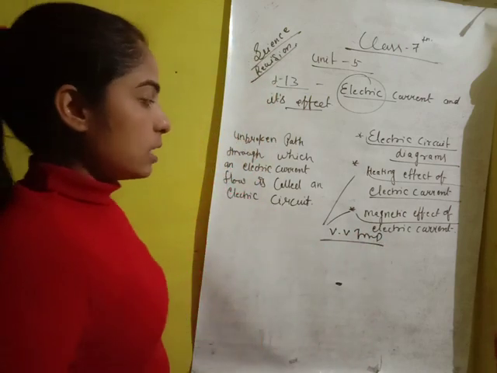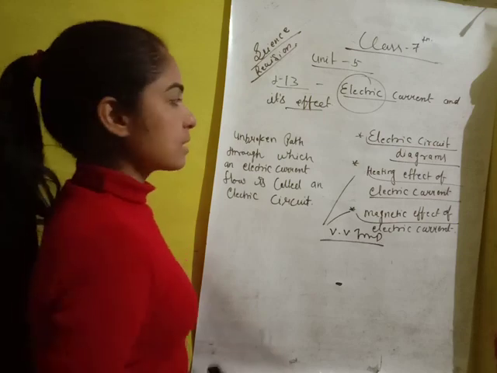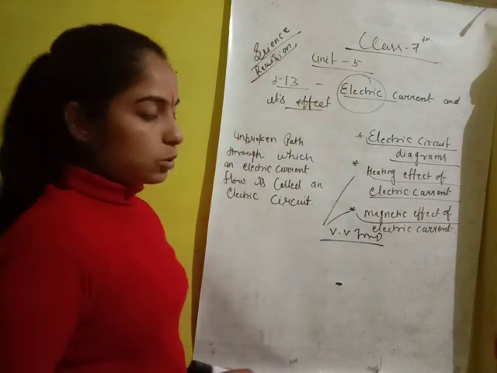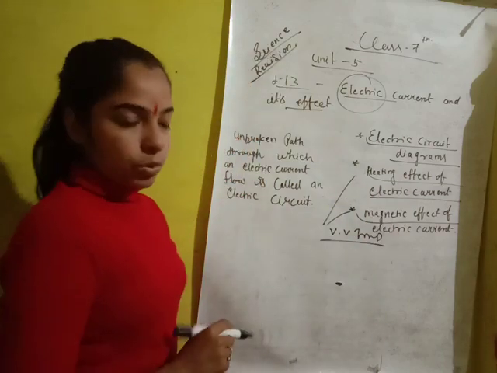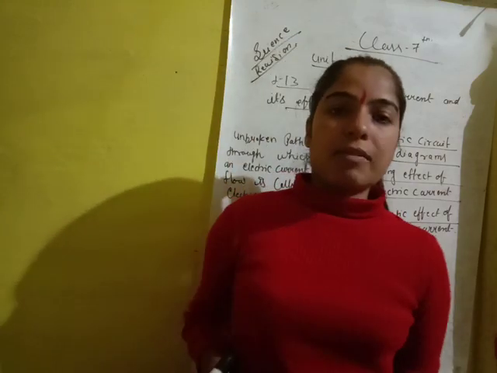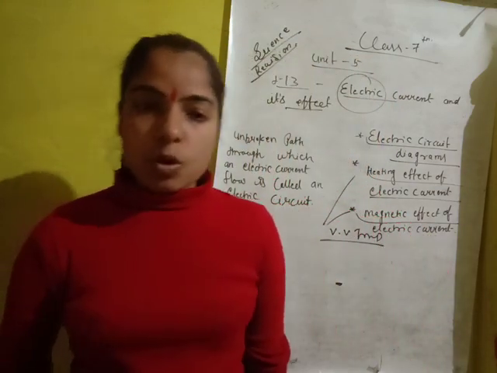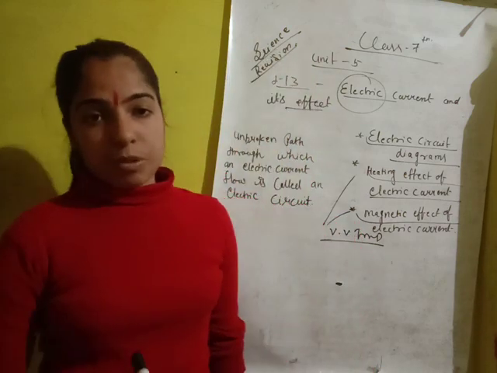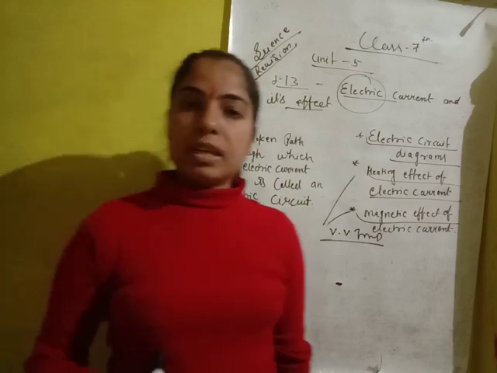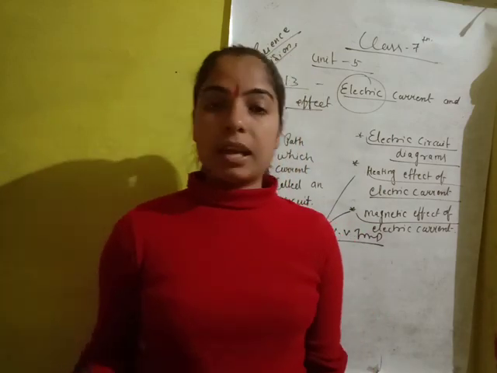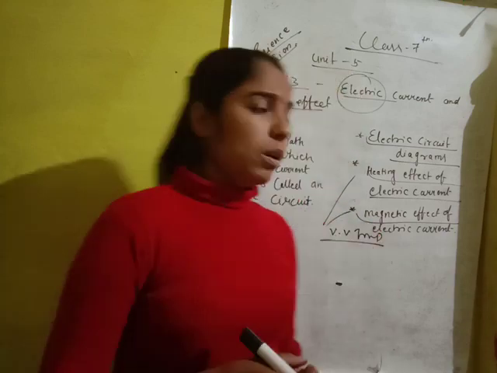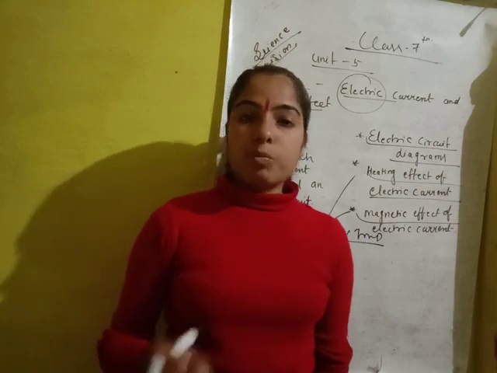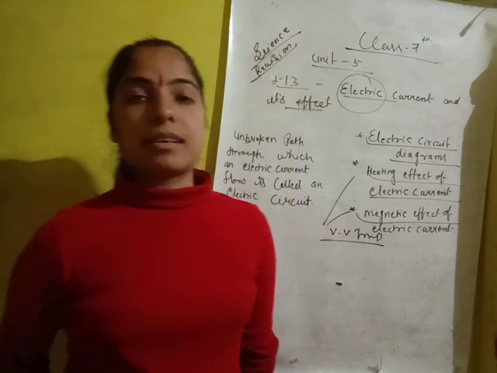Okay, so today in this video I'm only telling you what an electric circuit is. The first topic is the electric circuit diagram, which I will tell you tomorrow. Here, you have to know what an electric circuit is. Listen students, a substance having free electrons conducts electricity. Electricity is generated by electrical energy, and energy can flow. So what is the way for electricity to flow from one place to another through a substance having free electrons? The flow of electricity in any unbroken path is known as an electric circuit.